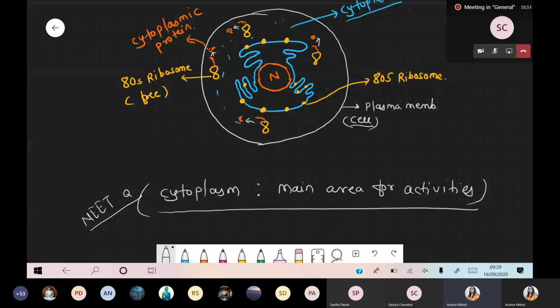Okay, good. Now the next point is the functions of rough endoplasmic reticulum. Write down the title: functions of rough endoplasmic reticulum.